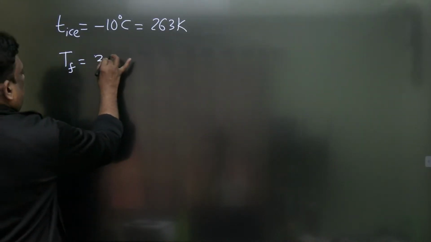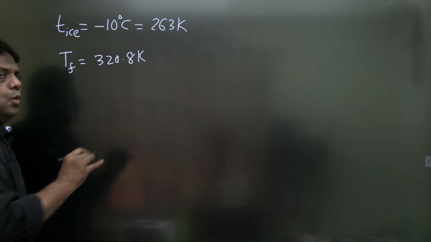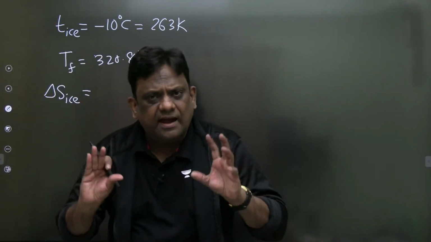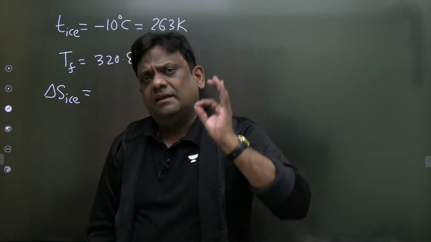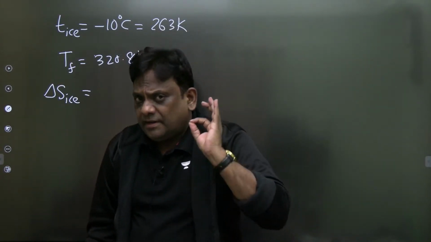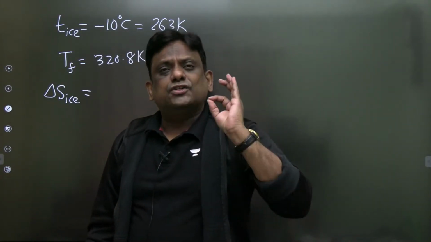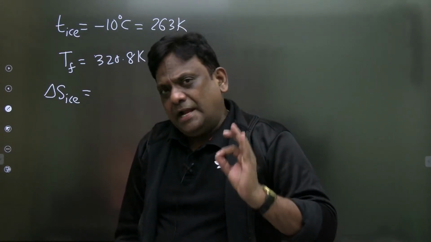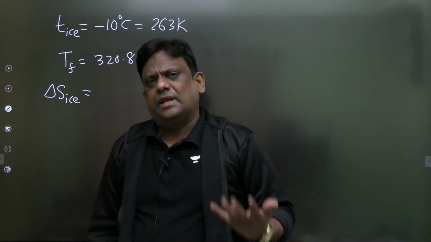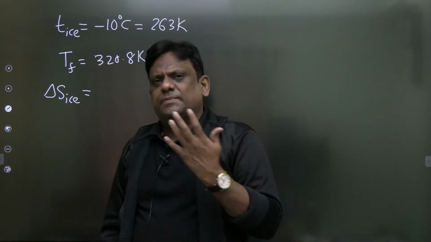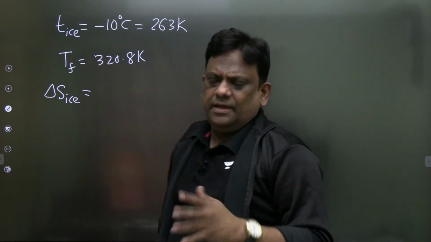Final equilibrium temperature 320.8. So now see, how do I calculate the entropy change of ice? Look carefully. For solids and liquids, the entropy change is given by m c ln of T final by T initial, where T is in Kelvin. Let me repeat. For solids and liquids, because they are generally incompressible, I have derived in my regular classes that TdS is equal to dH minus VdP, or TdS is equal to dU plus PdV. From there you can easily derive. So therefore, let me calculate.